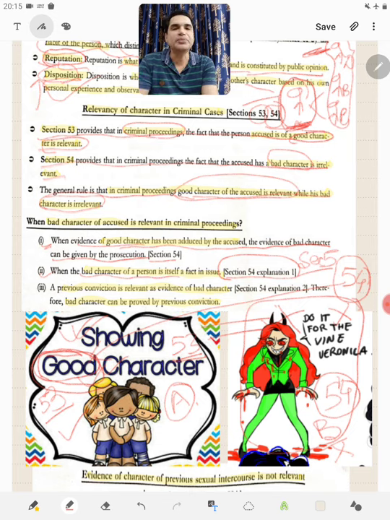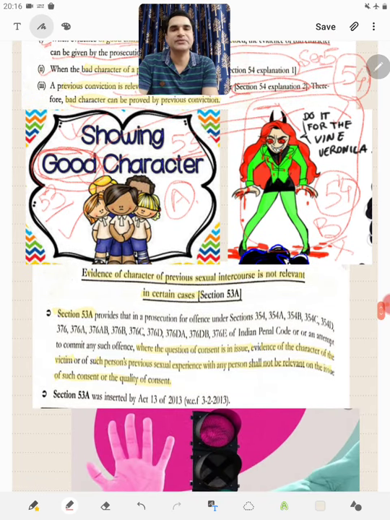Then, how do we prove bad character? Previous conviction is evidence of bad character, that earlier also he has been convicted. That will be a proof, or that will be evidence of his bad character. So bad character can be proved by previous conviction as per explanation 2 to section 54. So that is what is section 53 and 54.